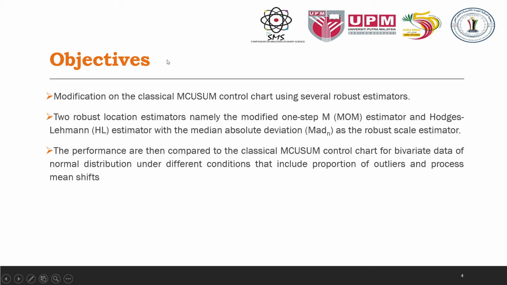In this research, we modified the classical MCUSUM control chart using several robust estimators. There are two robust location estimators, namely the modified one-step M, or MOM, estimator and the Hodges-Lehmann, or HL, estimator, with the median absolute deviation, which is MADn, as the robust scale estimator. The performances are then compared to the classical MCUSUM control chart for bivariate data of the normal distribution under different conditions that include proportion of outliers and process mean shift.